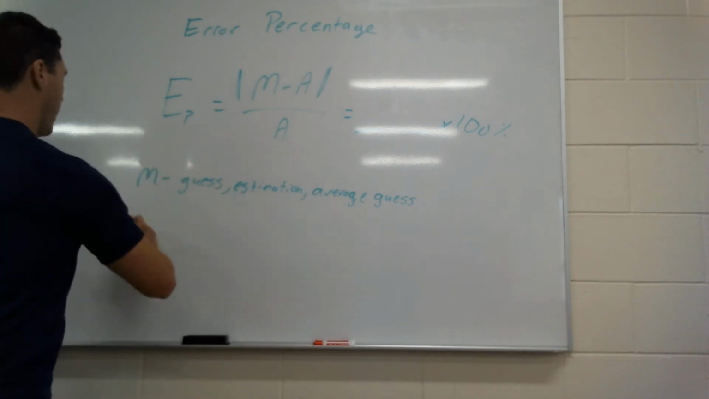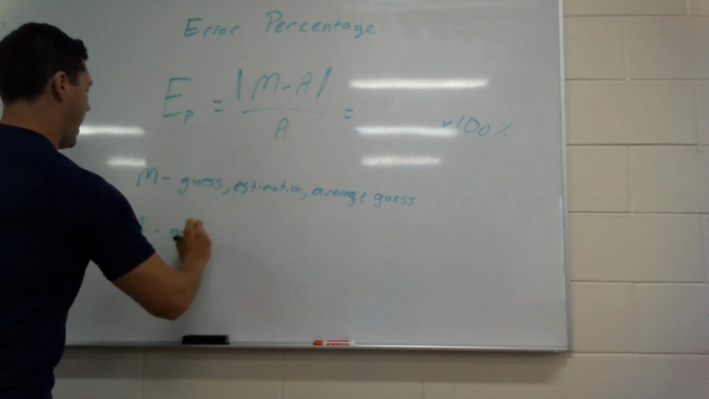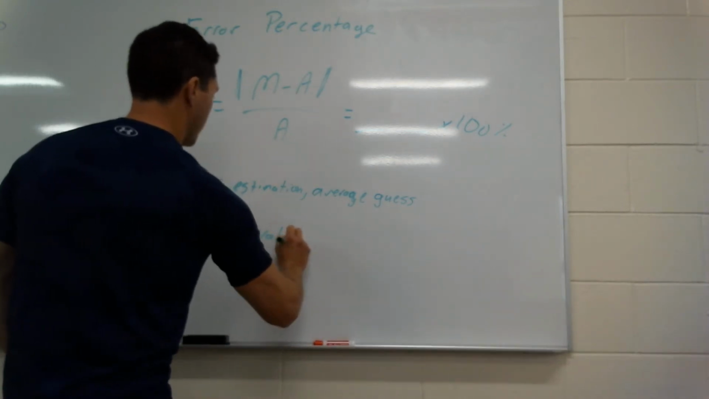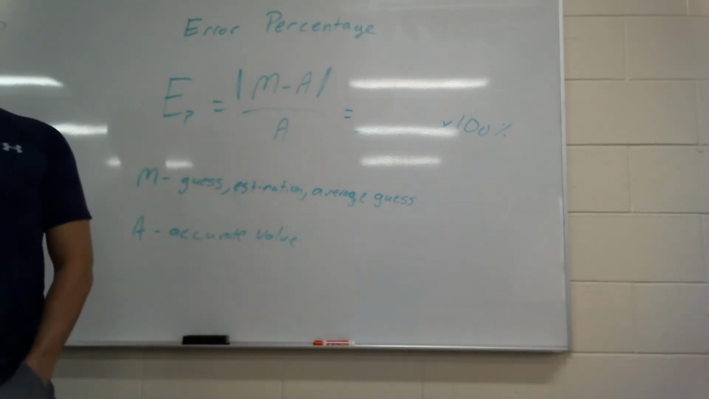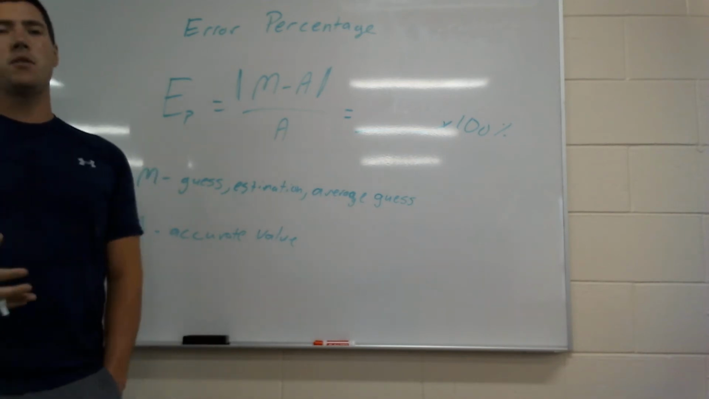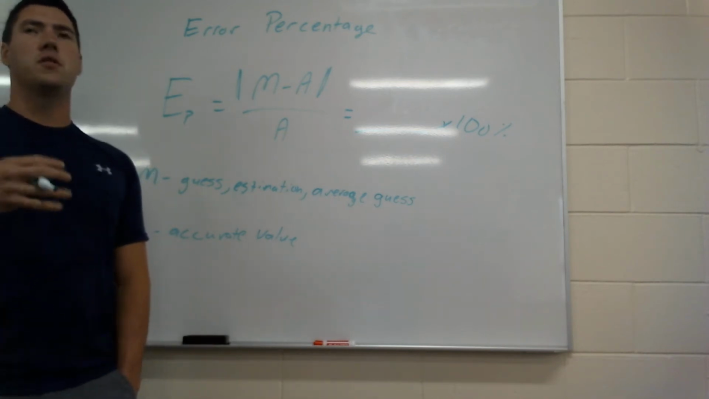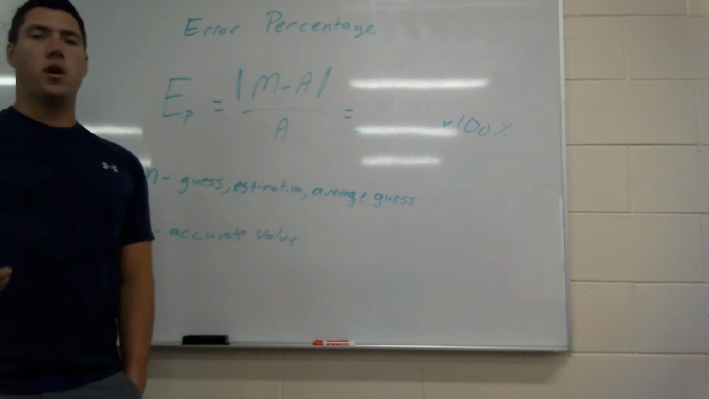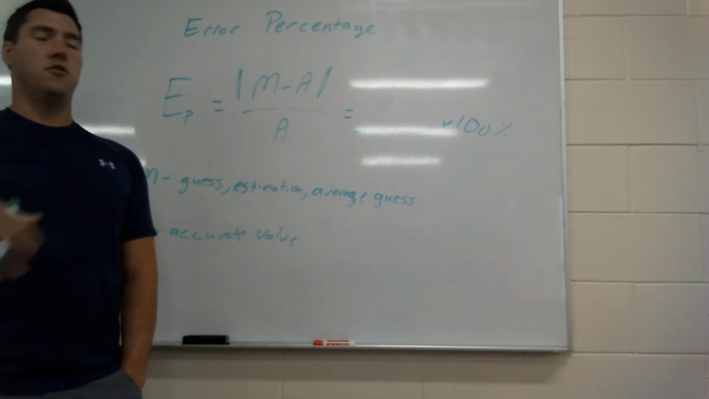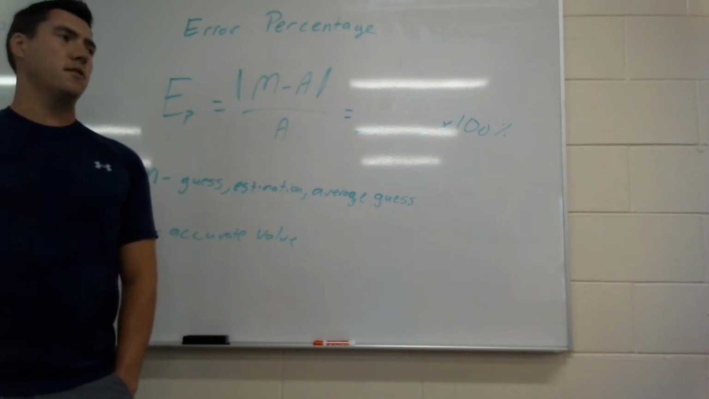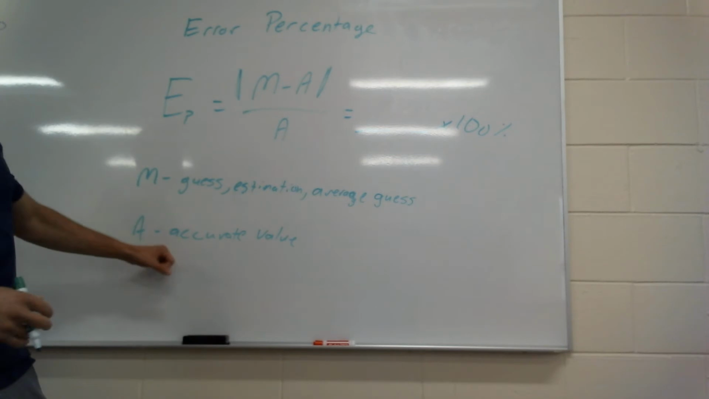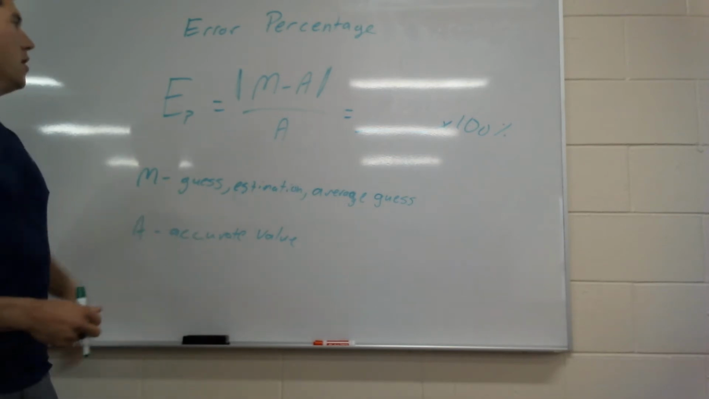The A here is the actual accurate value. So whether you actually measured it perfectly, or it could be a density of something you're doing in chemistry. So maybe you're trying to figure out the density of some kind of liquid, or the boiling point, and the textbook tells you it's this, and in the class it's something else, like you're trying to test to get that boiling point. But the A is actually your accurate value, okay? So that's how you're going to do this.